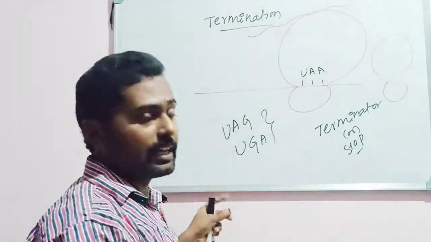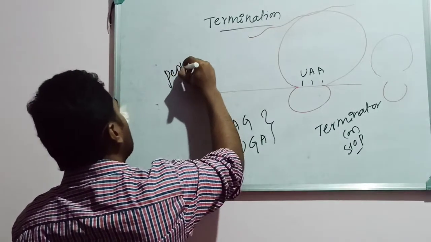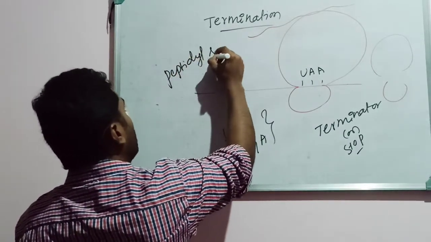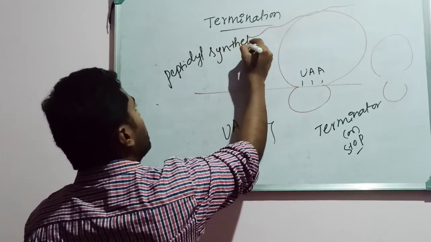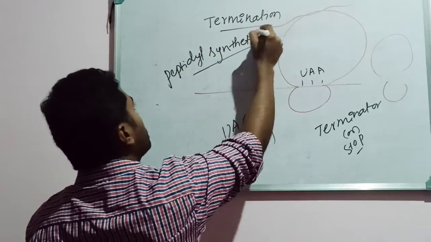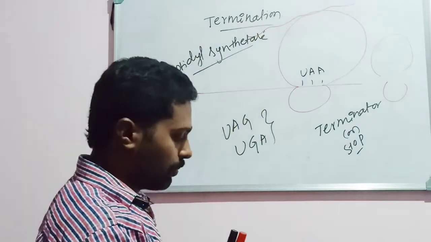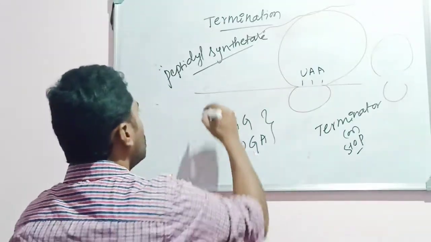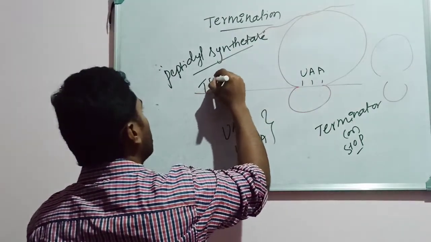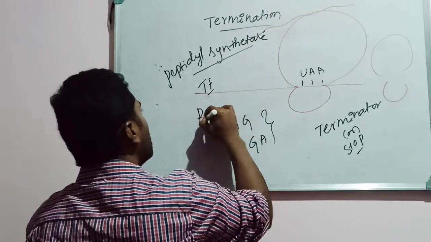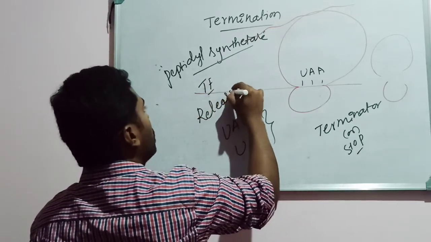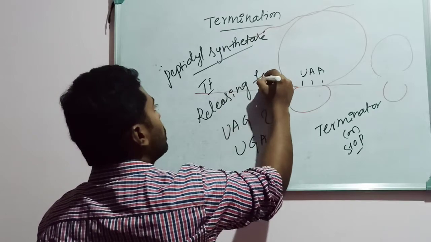The polypeptide chain is released with the help of an enzyme called peptidyl synthetase. Then the polypeptide chain will be released in the presence of peptidyl synthetase, and also the termination factors. Termination factors are also known as releasing factors.